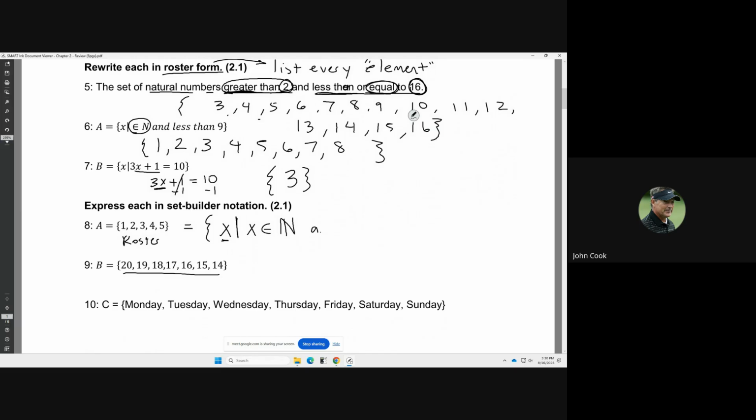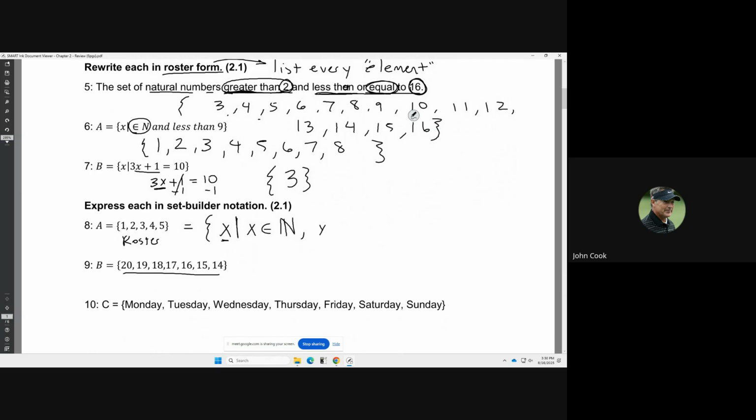We can write that a couple of different ways. We could say X is in the natural numbers, and then we can also say that X is less than 6 and greater than 0 or something like that. So the natural numbers that are between 0 and 6. Or we can write it out in words as well.